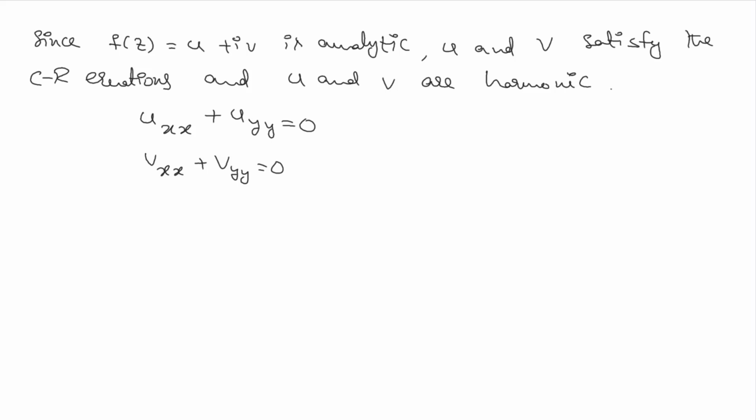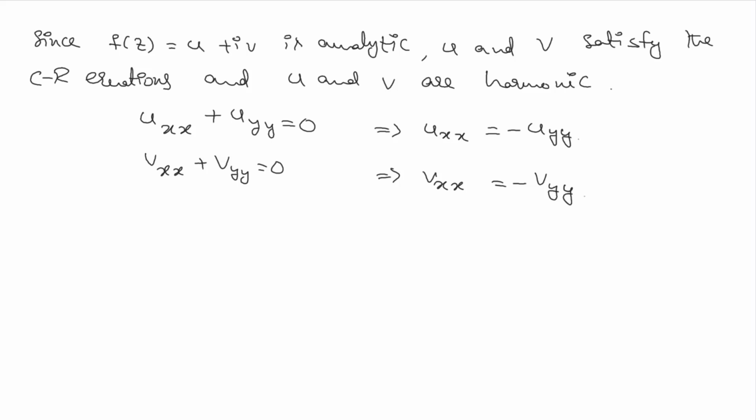So by using these two equations, we have uxx equal to minus uyy and vxx equal to minus vyy.